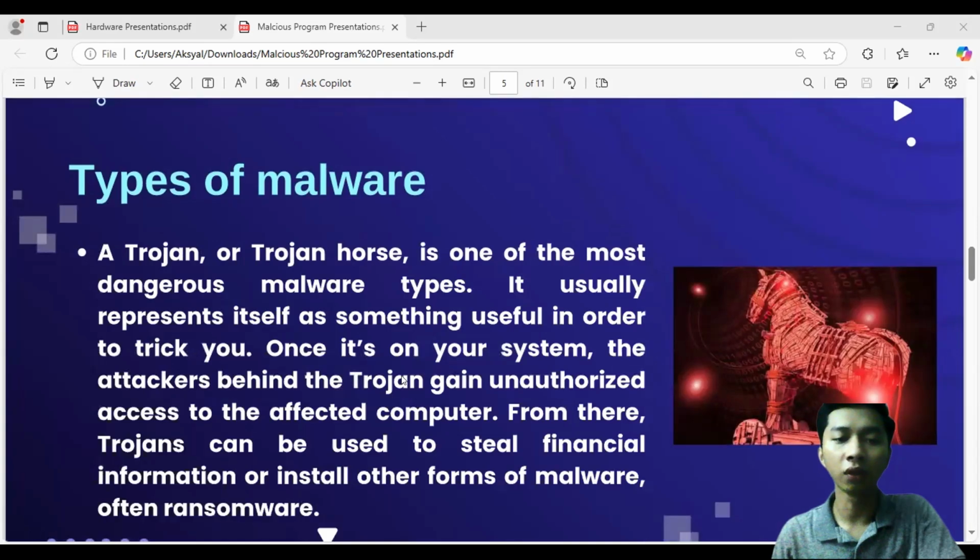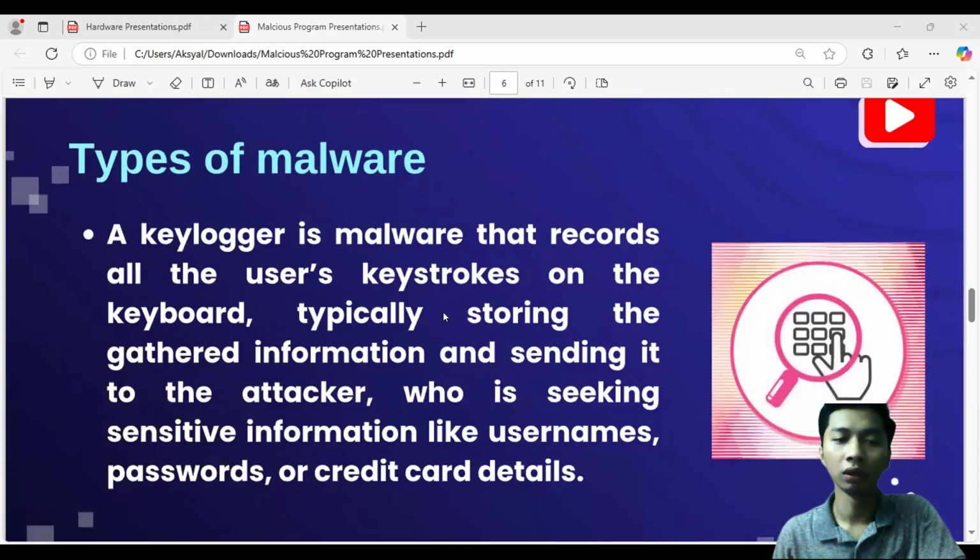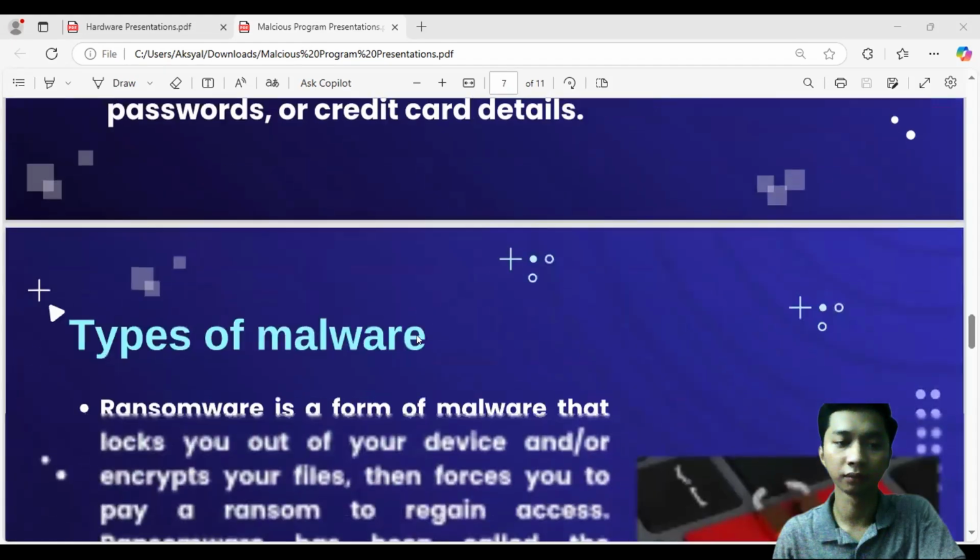Trojan. Trojan horse is one of the most dangerous malware types. It usually represents itself as something useful in order to trick you. A keylogger. Keylogger is malware that records all the user's keystrokes on the keyboard, typically storing the information and sending it to the attacker, who is seeking sensitive information like username, password, or credit card details.